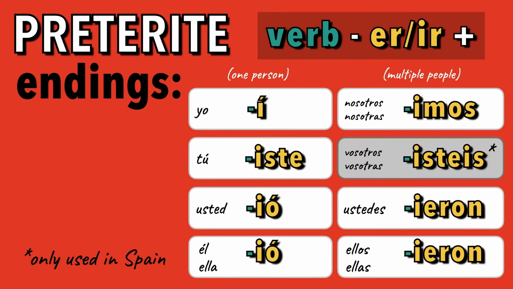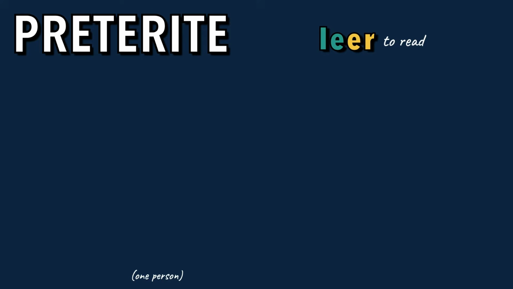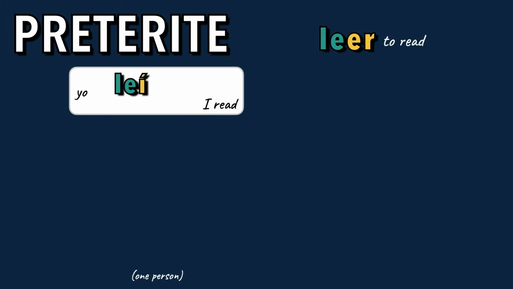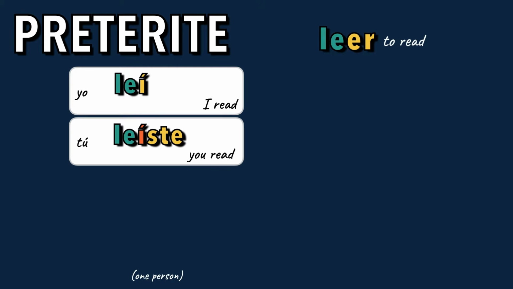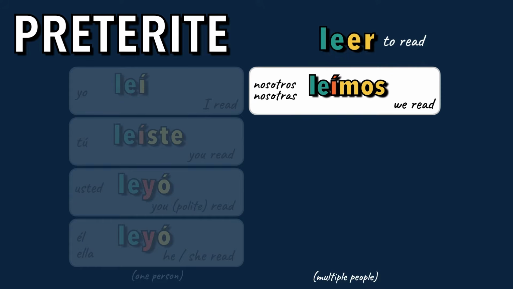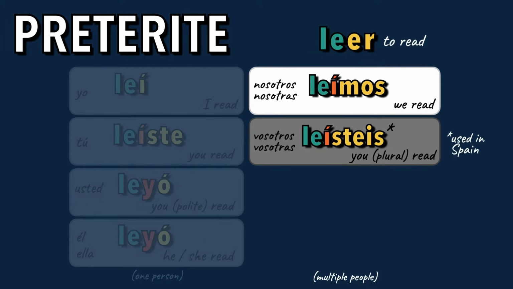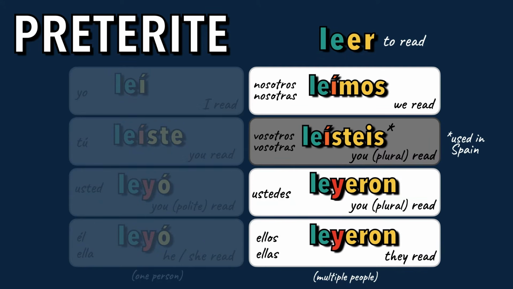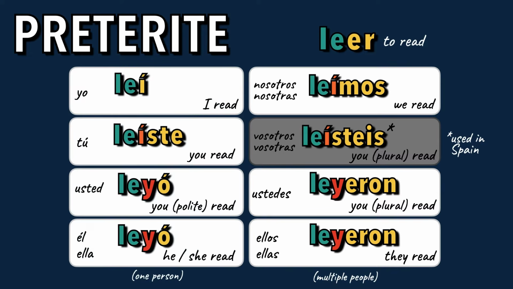Here's the general formula for ER and IR verbs in the preterite. Now, let's change the verb Leer into the preterite to say different people read. Leí, Leíste, Leyó, Leímos, Leísteis, Leyeron. Notice we have an accent over the I in all of these forms in addition to the yo form.